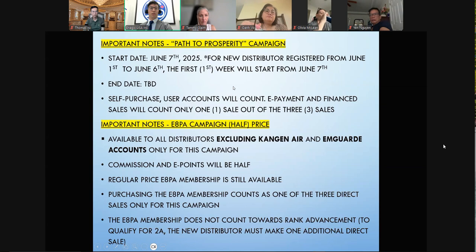Okay, so important notes about the dates for this campaign. The official starting date is June 7th. Today is already the 11th, so it started 4 days ago. June 7th is the official starting date.